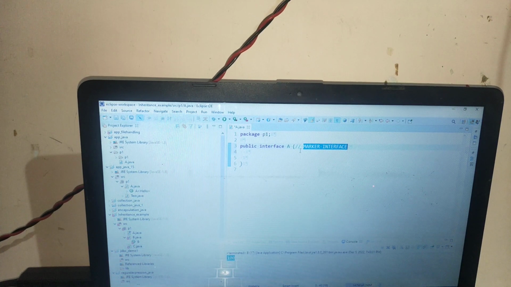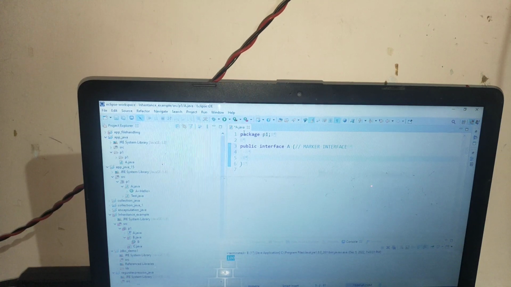A marker interface can consist of an empty method. A marker interface is an empty method. In a marker interface you will not see anything inside it.